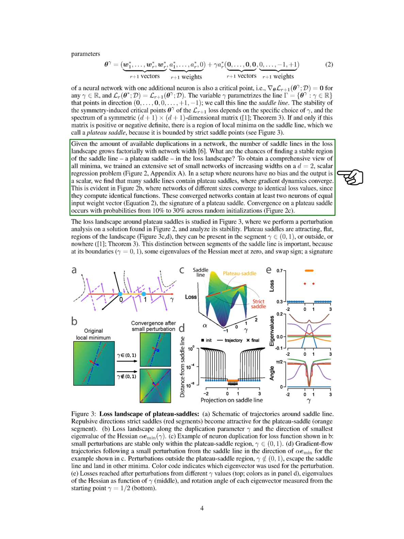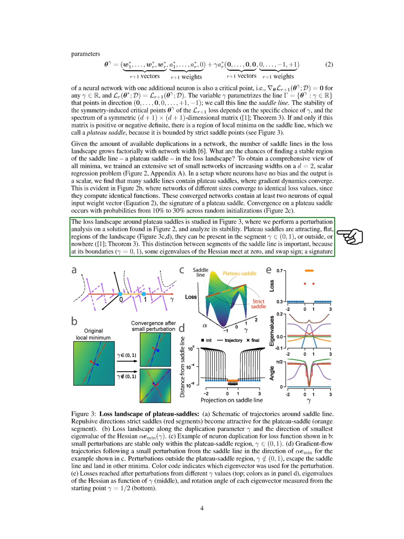We also analyzed the loss landscape around these plateau saddles and found that they are flat regions that can exist in certain segments of the saddle line. At the boundaries of these segments, some properties of the landscape change significantly, indicating a highly degenerate point. In other regions, the properties remain stable.